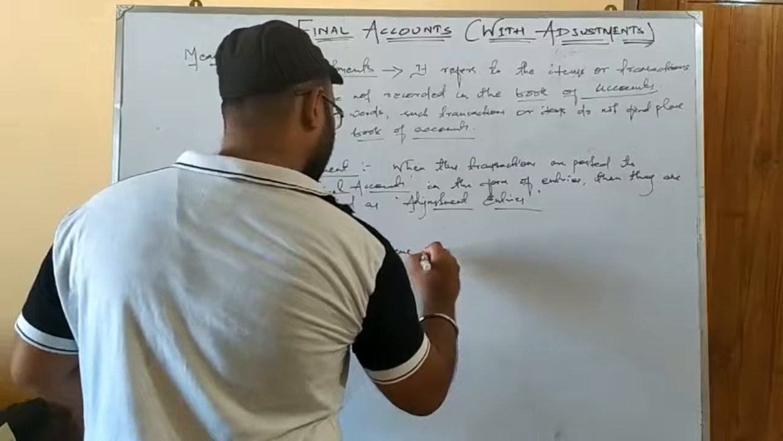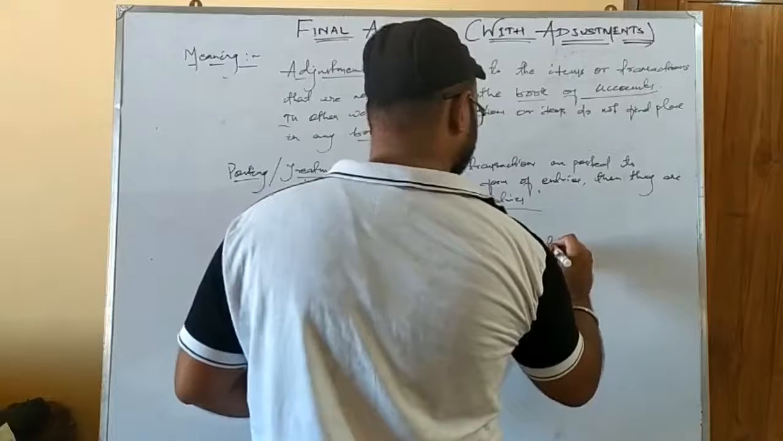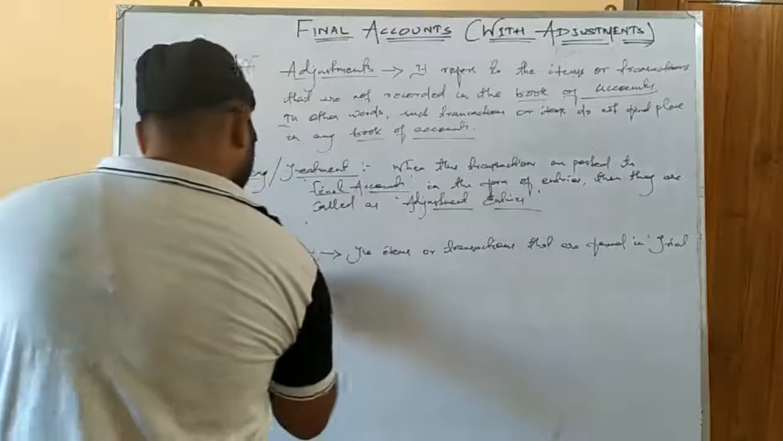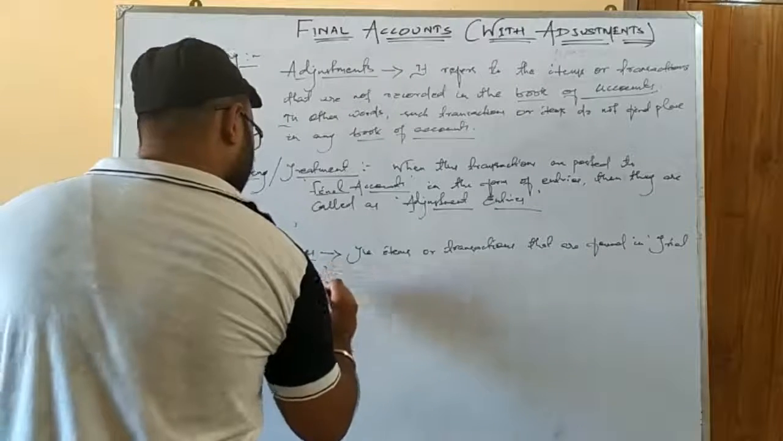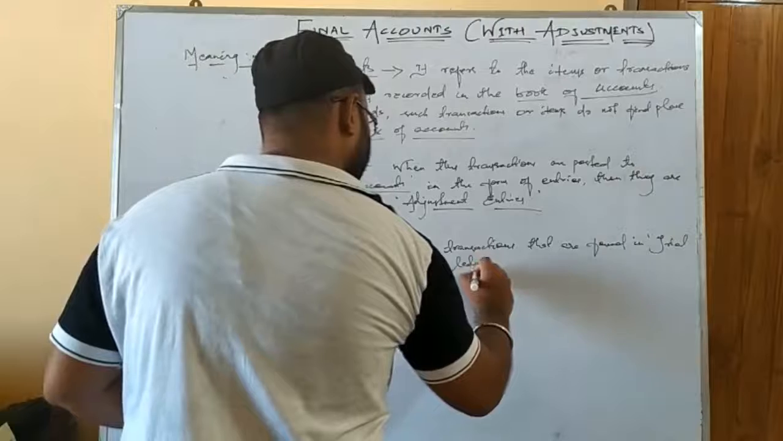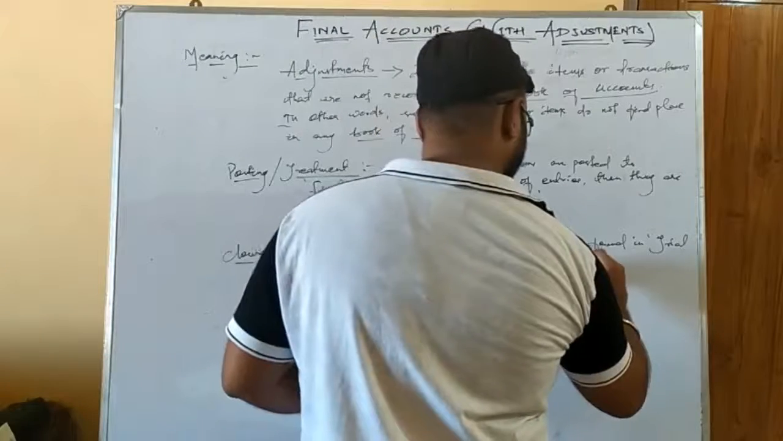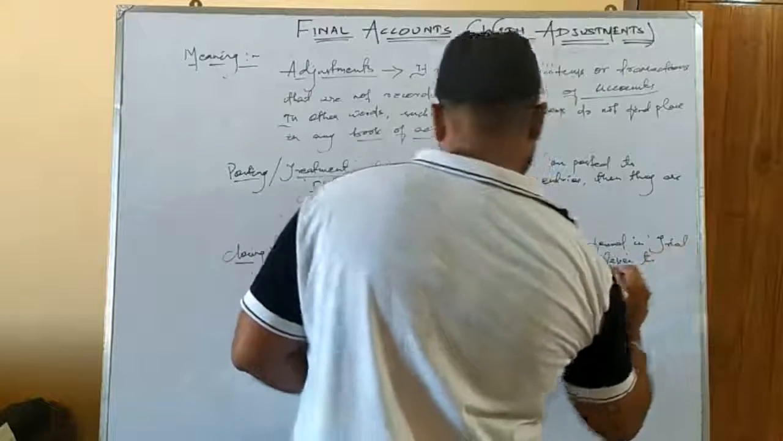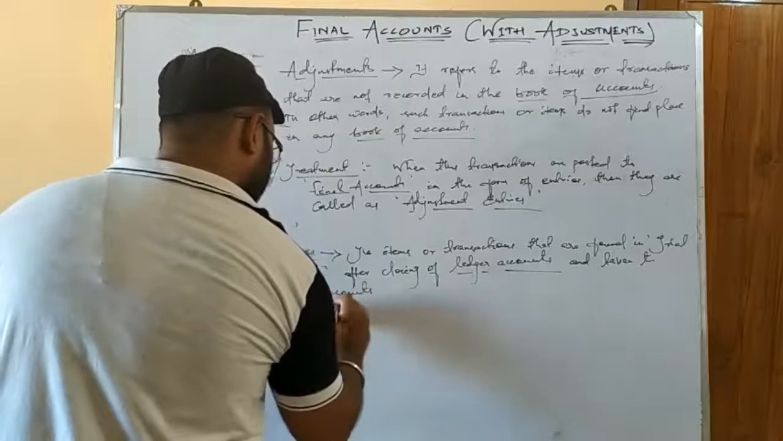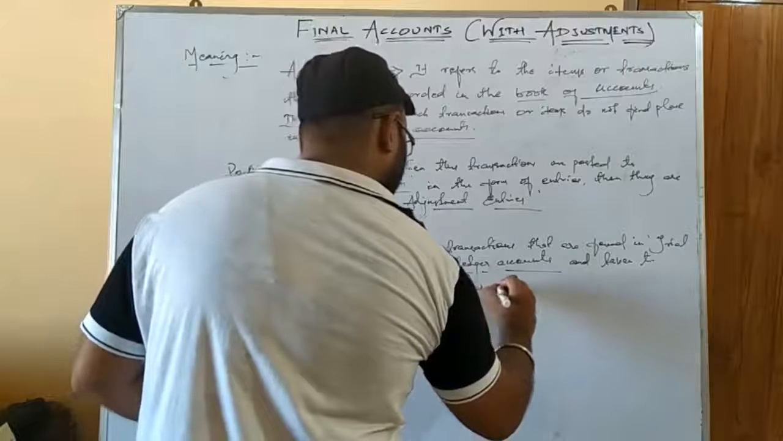The items or transactions that are found in the trial balance after closing of ledger accounts and taken to final accounts are called closing entries.